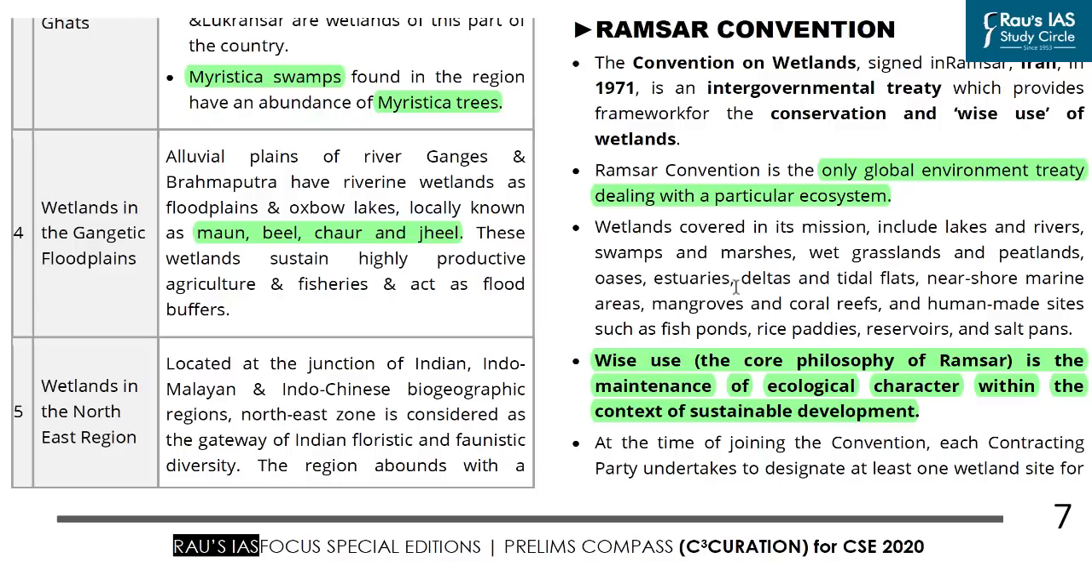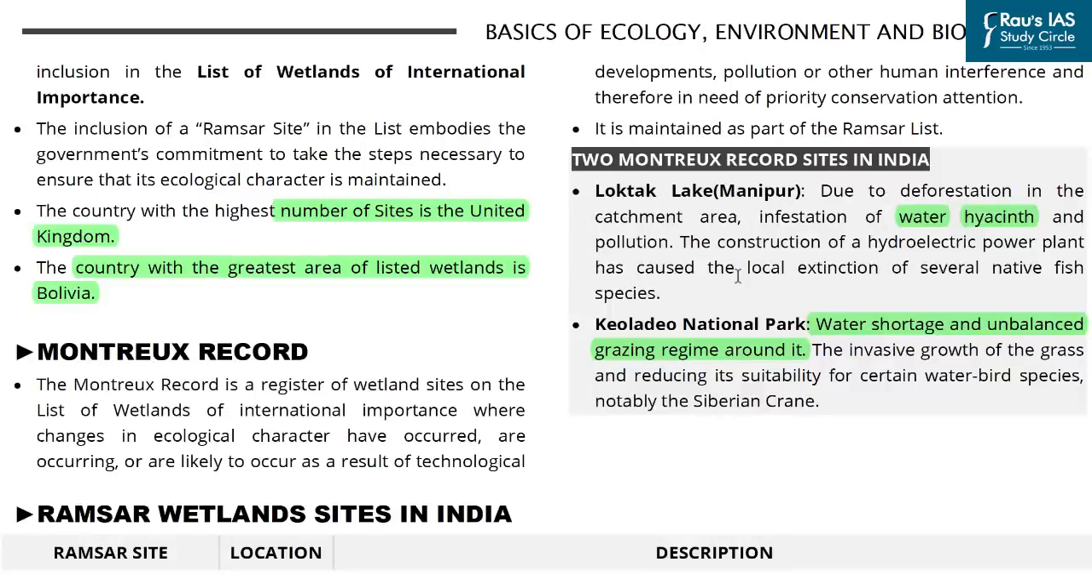And this wise use is the core philosophy of Ramsar Convention, and it aims at maintenance of the ecological character within the context of sustainable development, which means that although the wetlands can be used for economic development, however, their ecological character should not be changed while doing so. Now, another important term that is associated with Ramsar Convention is the Montreux Record, and it is simply a register of those wetland sites which have seen a change in their ecological character because of human development and interference.